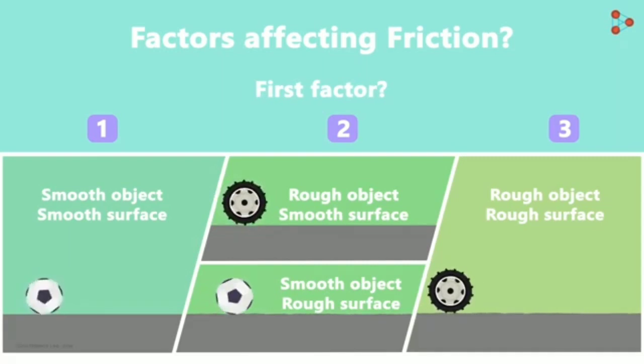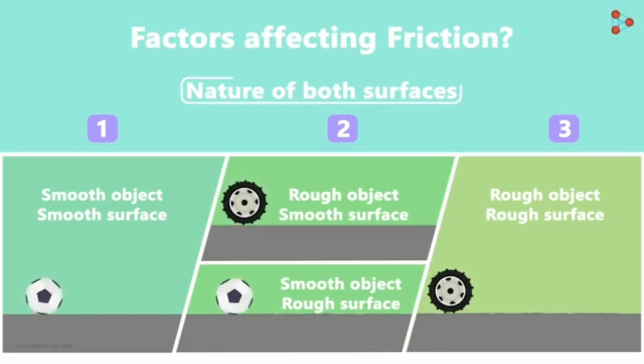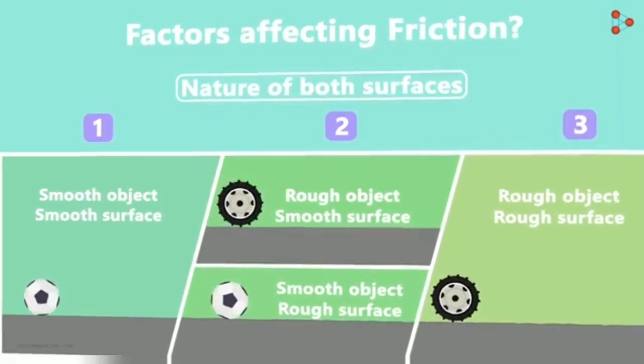Yes, it depends on the nature of the surface on which the object moves and the nature of the surface of the object. It depends on the smoothness or the roughness of the 2 surfaces which are in contact with each other. If you want to find out if this is true, here's what you can do at home.